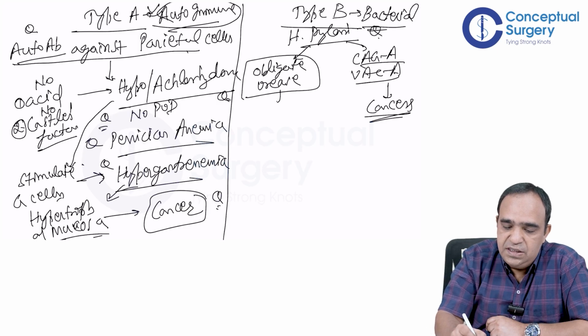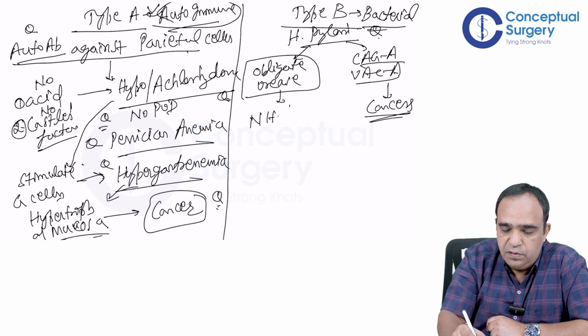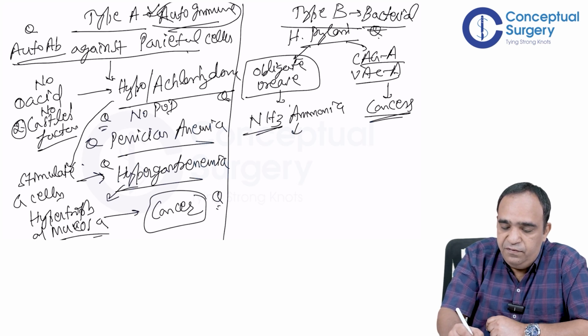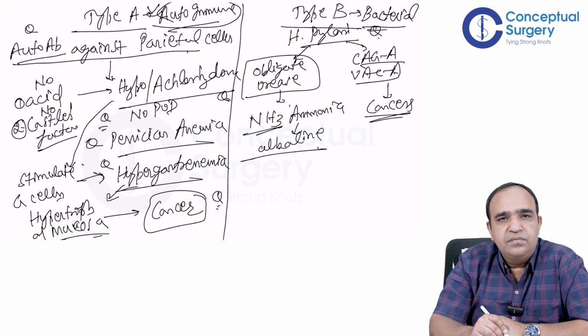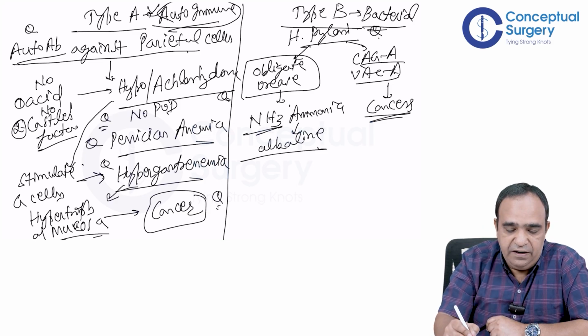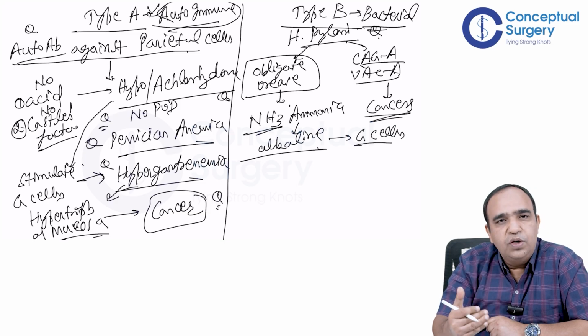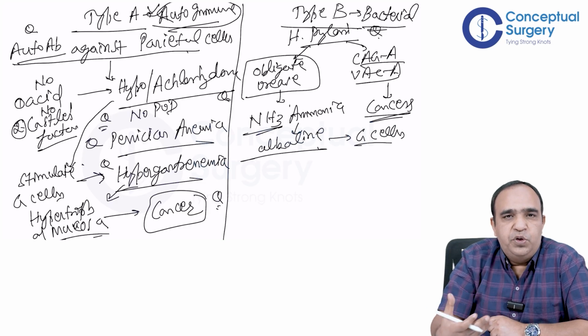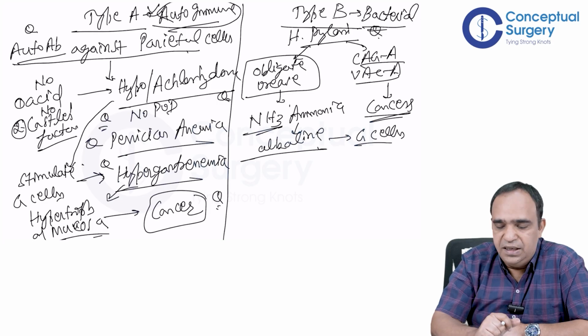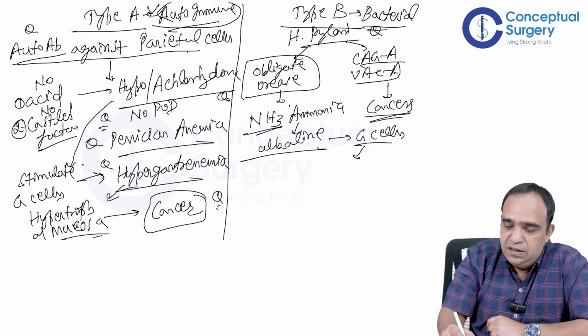Obligate urease, you know, will split urea into ammonia. Ammonia will create an alkaline environment. And alkaline environment will again stimulate G cells to compensate, to produce acid to neutralize alkalinity. G cells. So again hypergastrinemia.